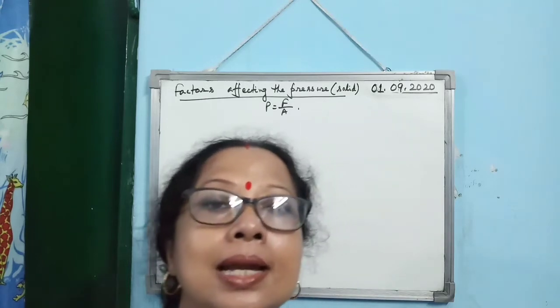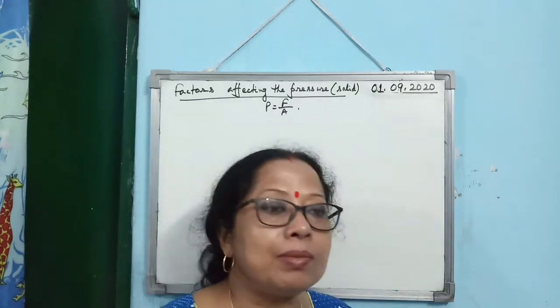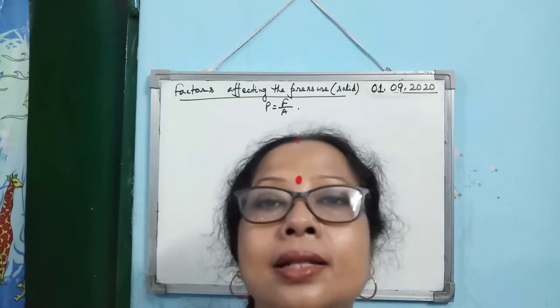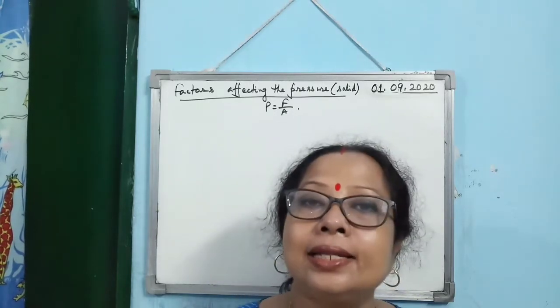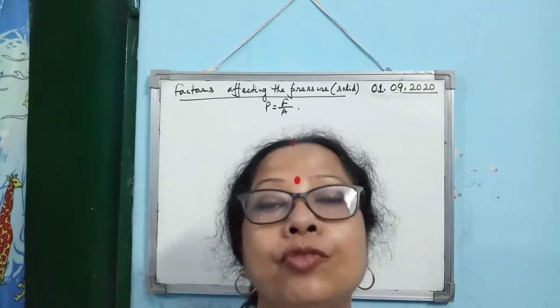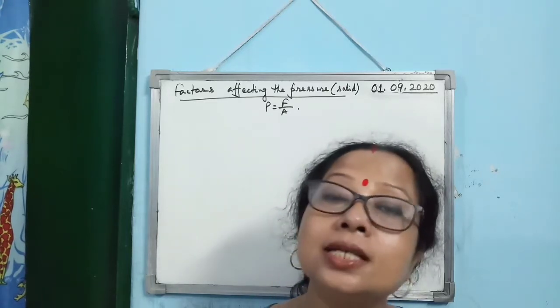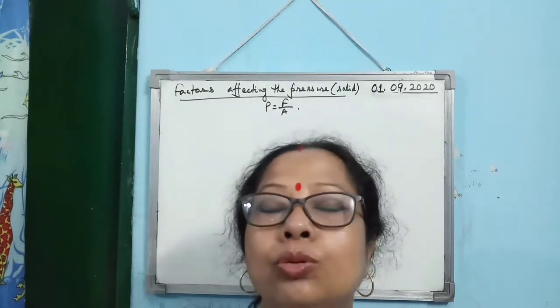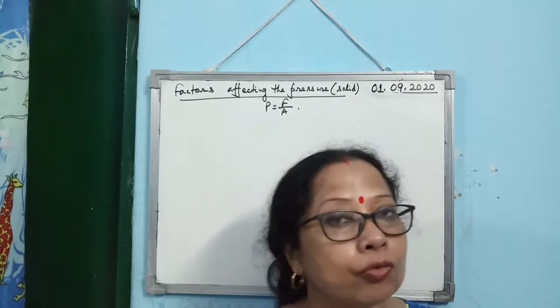Is that clear? Like that, any animals that are heavy weight, just like an elephant, have legs, and you will see that their feet are very wide, broad. Why? Just to decrease the pressure exerted by them on the ground, on the surface, when they are standing or walking.